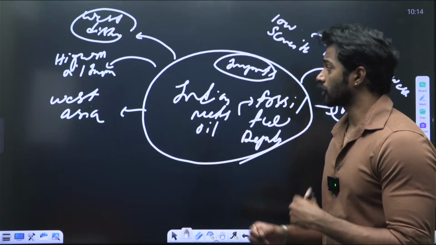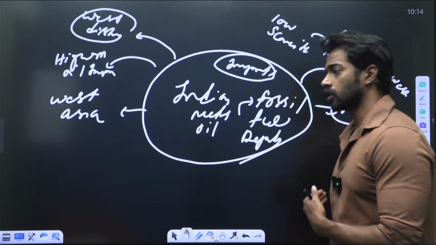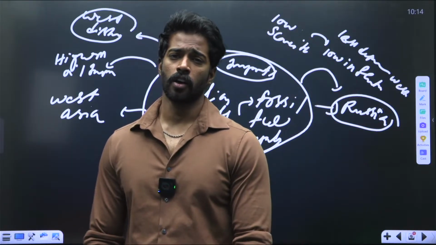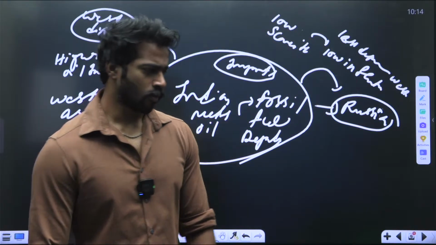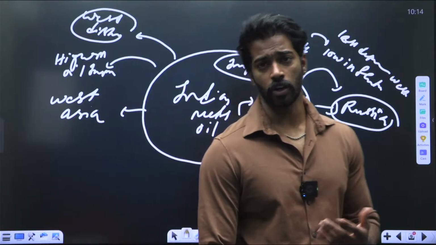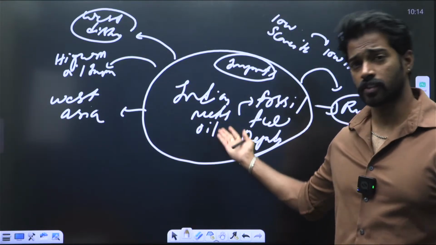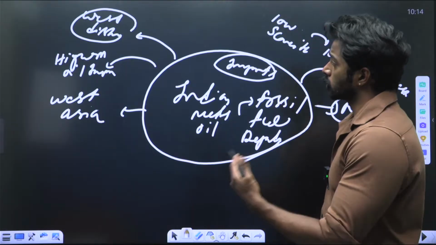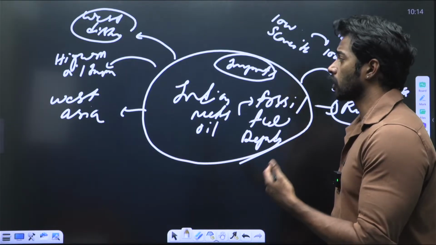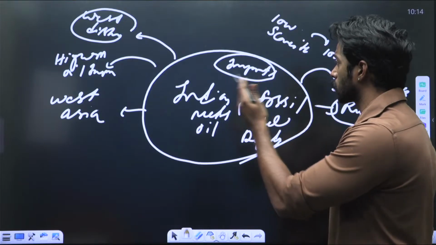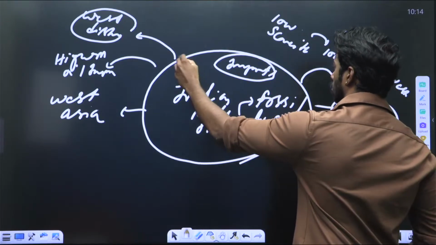Whenever there is instability, for example in the current situation when there is a war in Iraq going on, what happened? The oil price started to hike. Whenever the oil price hikes, who will it affect? The one that is dependent on the oil, that is India. So that is why West Asia, despite having high oil exports, is very fragile in nature. That is why Western disturbances will directly impact India.